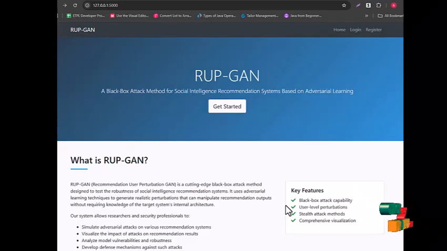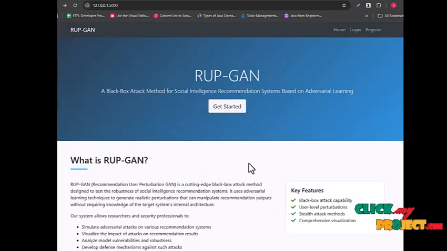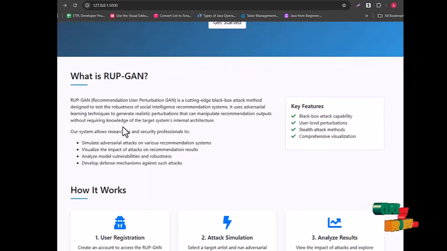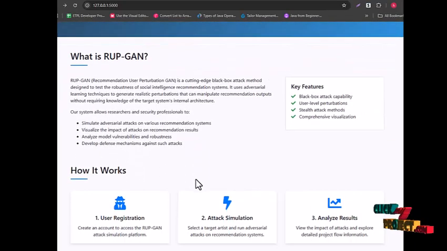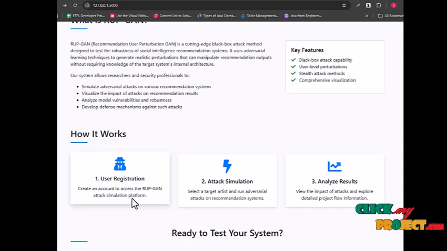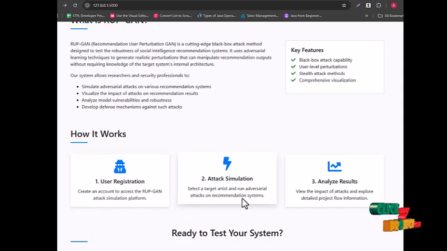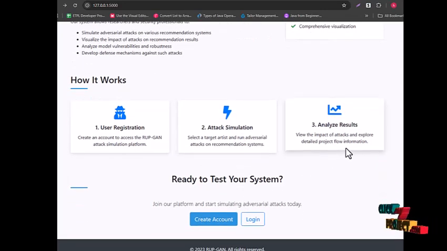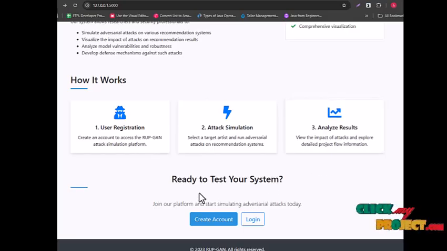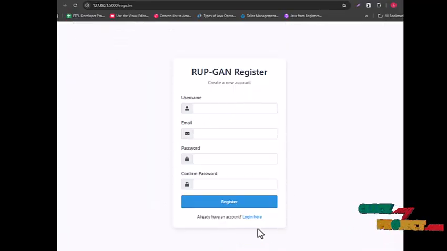Now let's see the demo of our project. This is the web page which we have created, and this is the overview of RUP-GAN and how it works. The user should register, run the attack simulation, and we can analyze the results. As a new user, you have to create an account and register. So this is our register page.